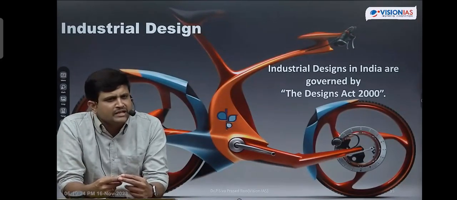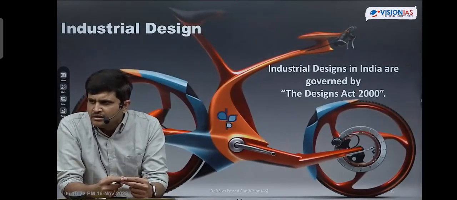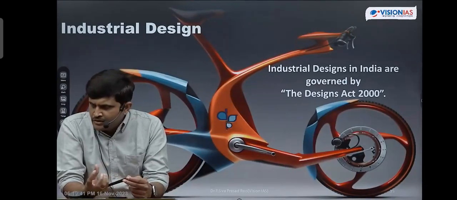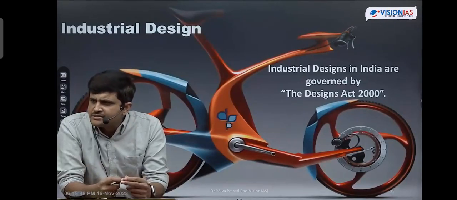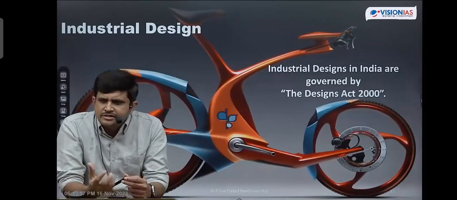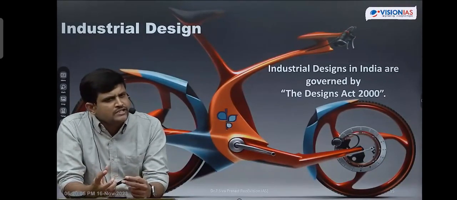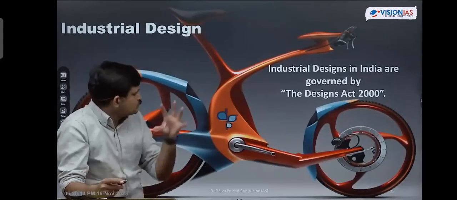India is developing many semiconductors. We need to protect the semiconductor designs. As a part of the semiconductor mission, we are developing semiconductors, and that is protected under the Semiconductor Design Act. For that, we brought in this separate Act. India is also trying to develop new plant varieties and hybrid varieties, and for that we brought in plant variety protection. Students, we are trying to protect every product developed under Atmanirbhar Bharat, because only when we protect such products can innovativeness and invention be promoted. Got it, students? So that is industrial design.